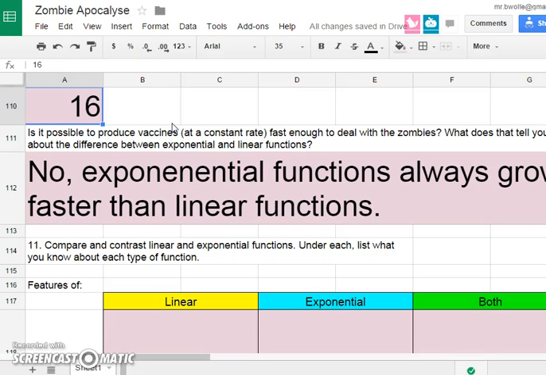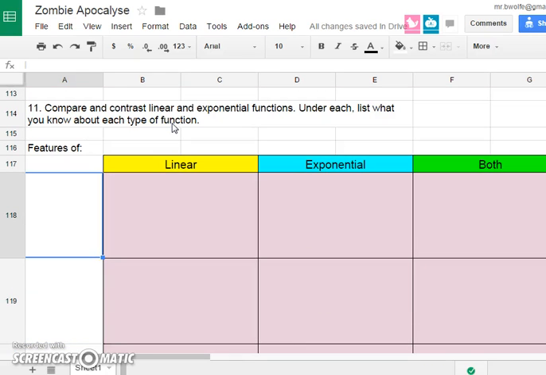Things that grow exponentially, people are very bad about making predictions, and it affects their real life. So if you're expecting something to change a little bit and it winds up changing faster than you thought, that's probably because it's exponential. Okay, so let's look at some of the features of these things.